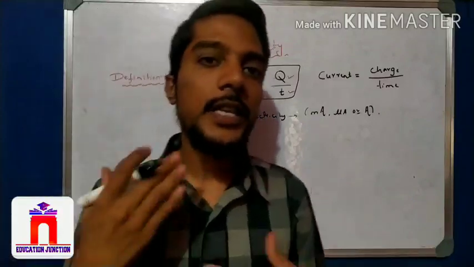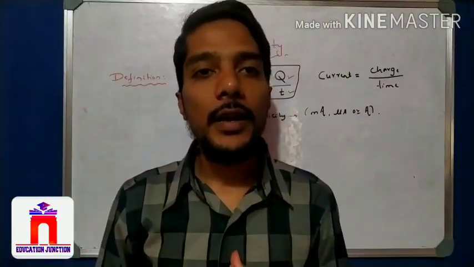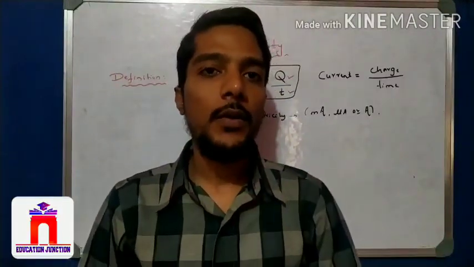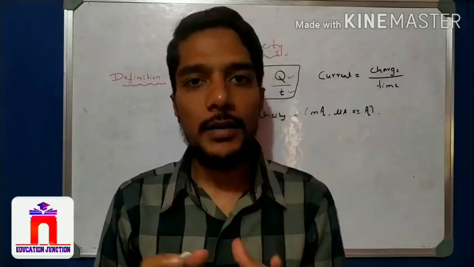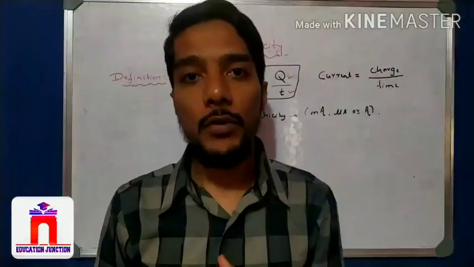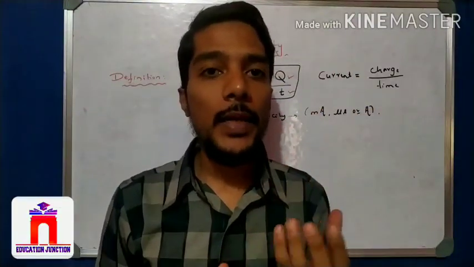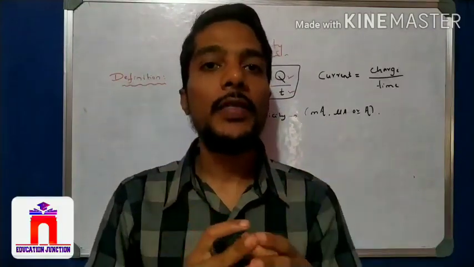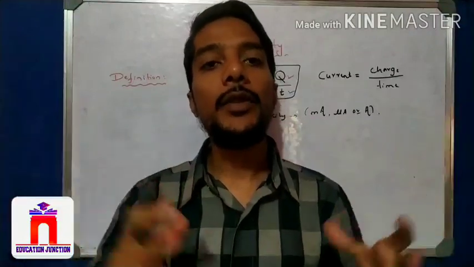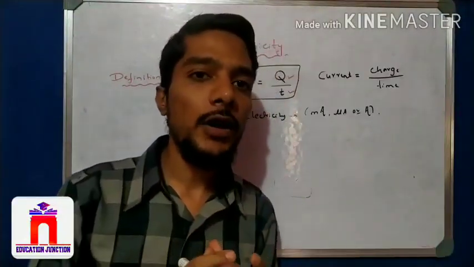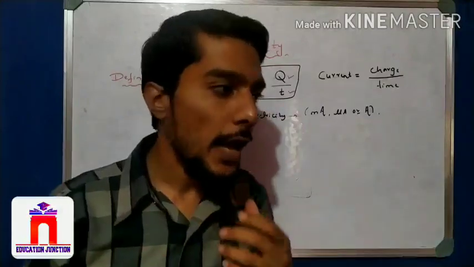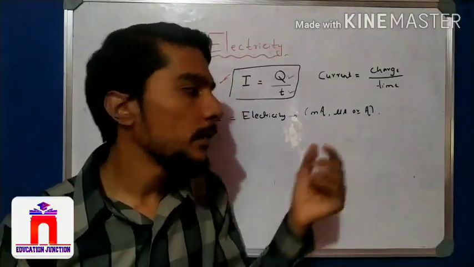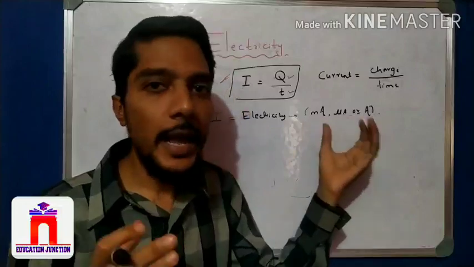We know about measuring weight, right? We measure weight in kg, in gram, in milligram. Like that, when the weight is very small, for example the weight of a particle or of an atom, then we take the micro level. When the weight is very big, we take kg, and again if bigger we take ton, right? So when the quantity increases, the unit increases. Like that, when the charge is very small, we use microampere, then milliampere, and also we take ampere as a unit.